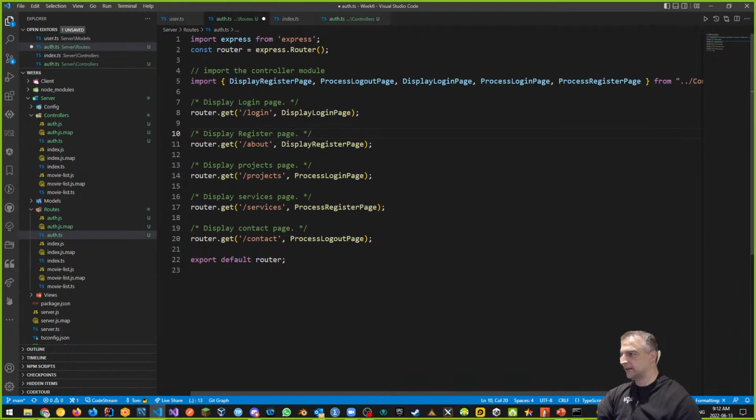We're going to fix this in a second. So this is register, right? When the user types register in the URL, they're going to go to this function. Okay, that's how that works. Those are the display methods, and those are GET requests.